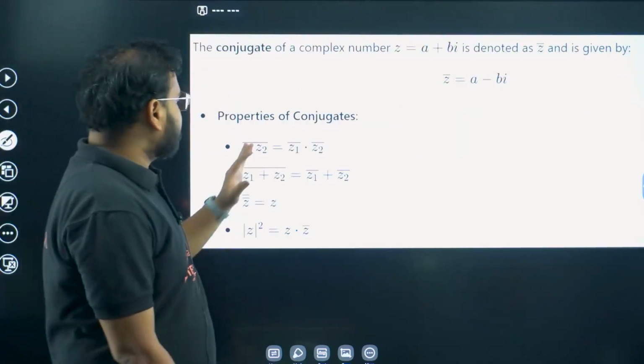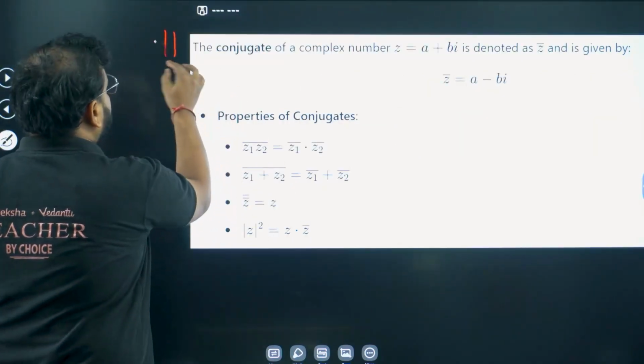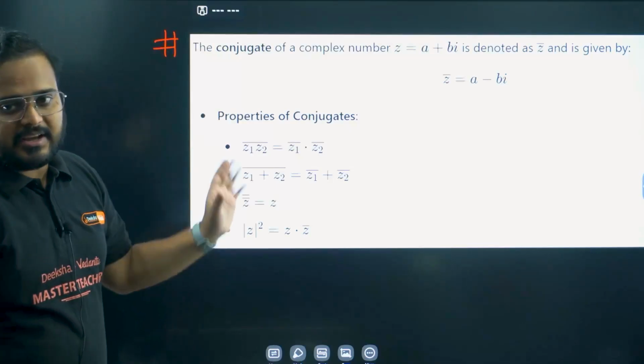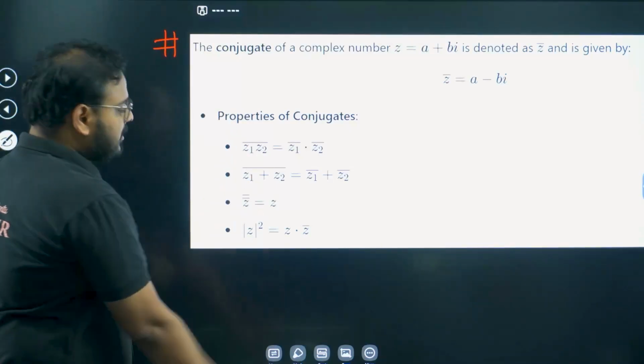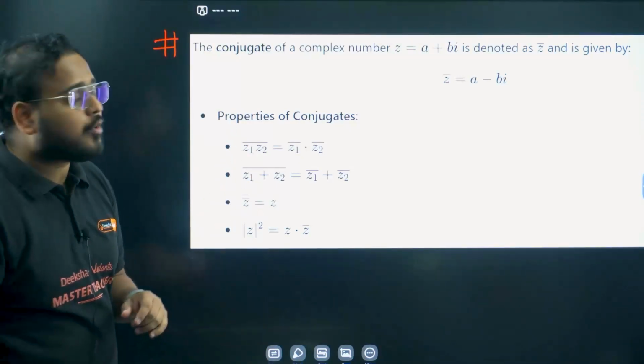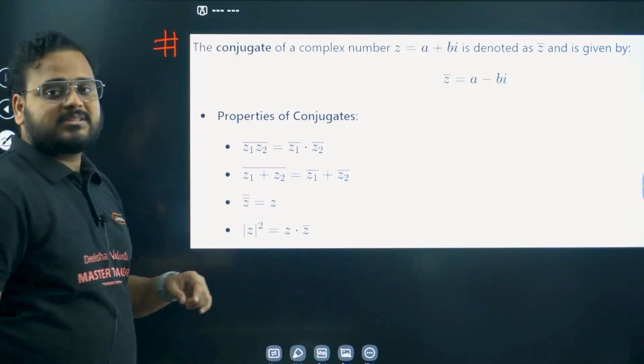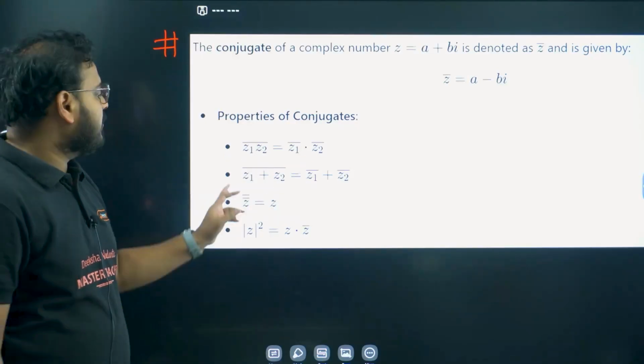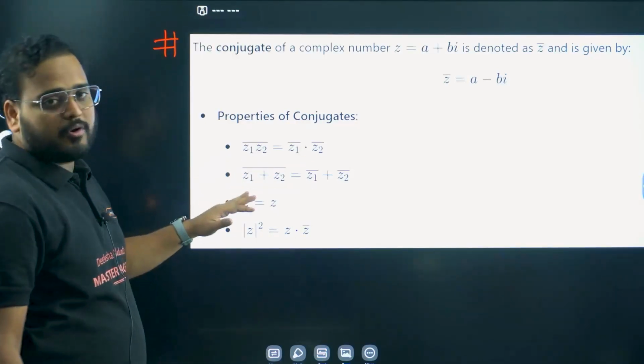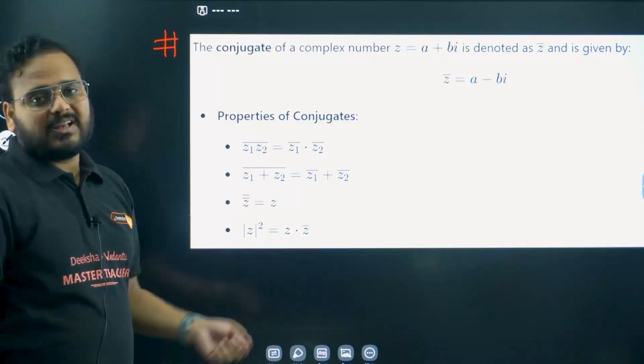Conjugate properties. This is very, very important. Very, very important. So please take a screenshot of this. I've listed all the properties over here. That is going to be very useful for all of you. When the product is there and you take the conjugate, it can be separated. When you have a sum, it can be separated. Conjugate of conjugate becomes the value itself, the complex number itself.